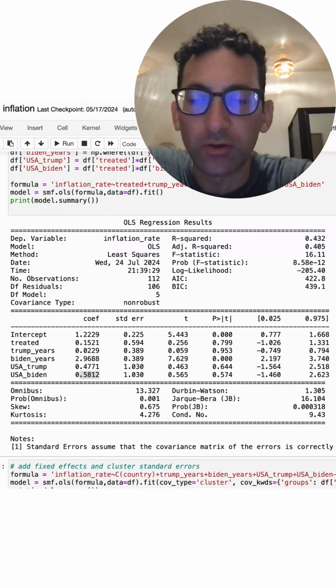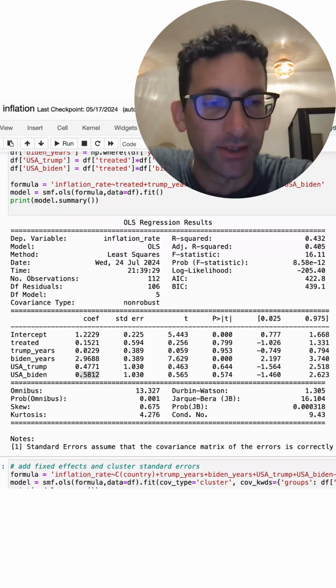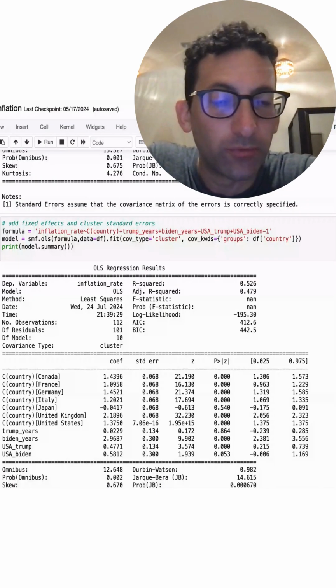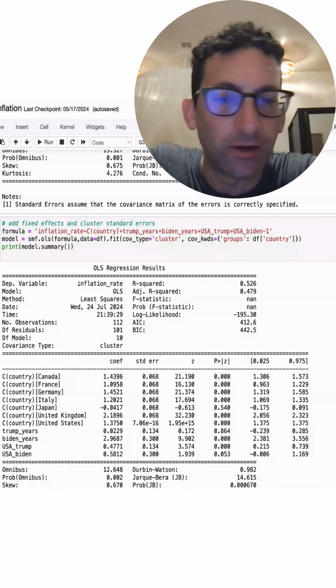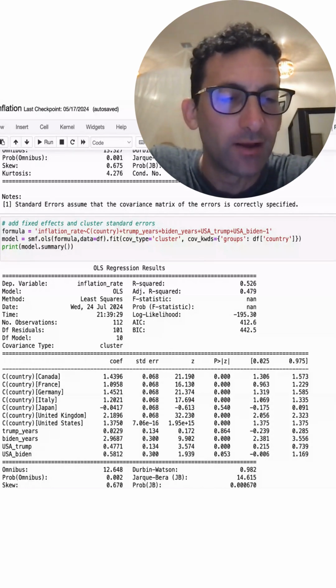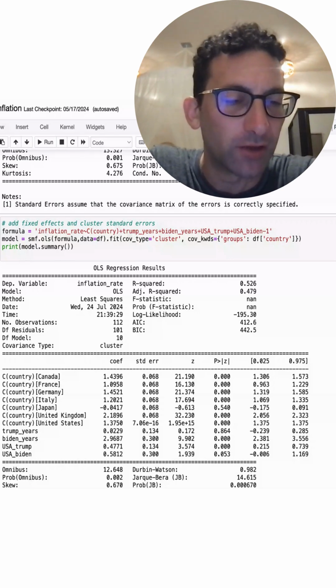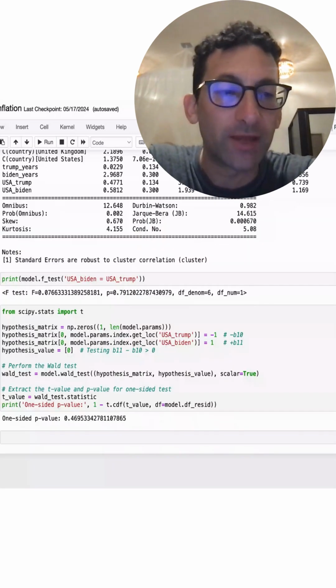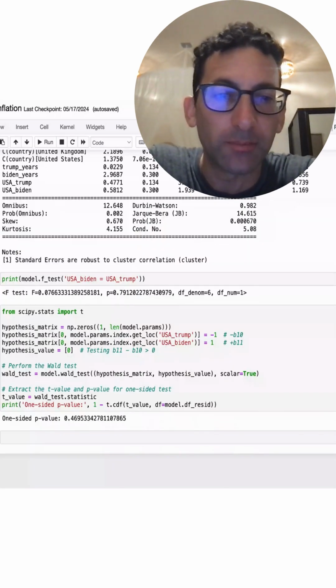Now, in this model, none of those results are statistically significant. Now, one way to improve the precision is to actually add country level fixed effects. And in this case, we see both of those results go to statistically significant. That's suggesting that inflation in the US relative to the other countries during both the Trump and the Biden years were elevated relative to the Obama years. Now, the estimate is a little bit higher for the Biden years.